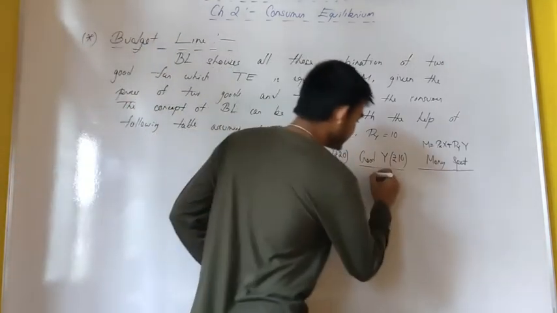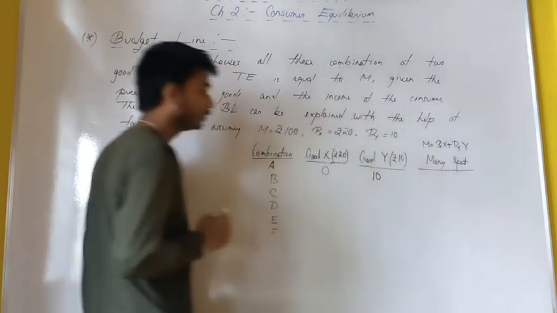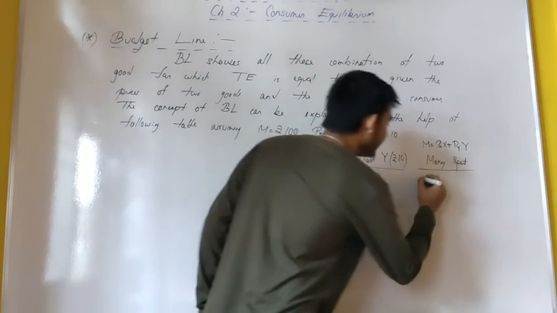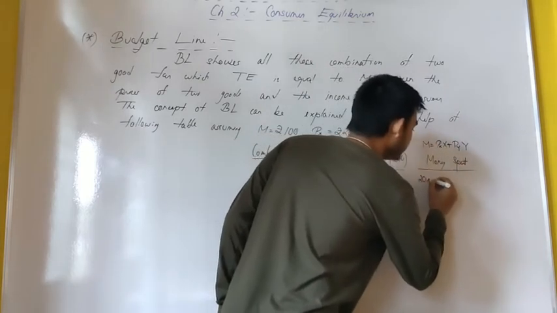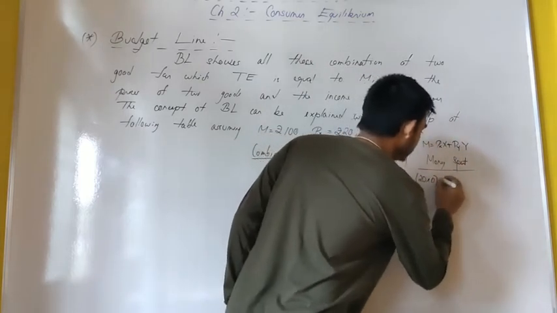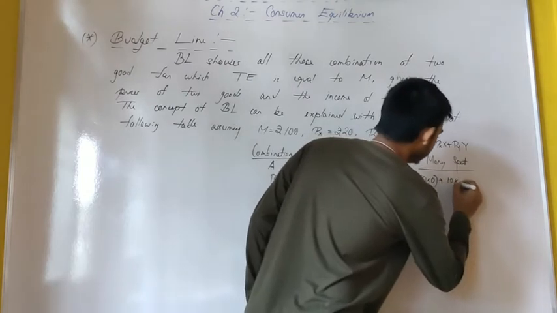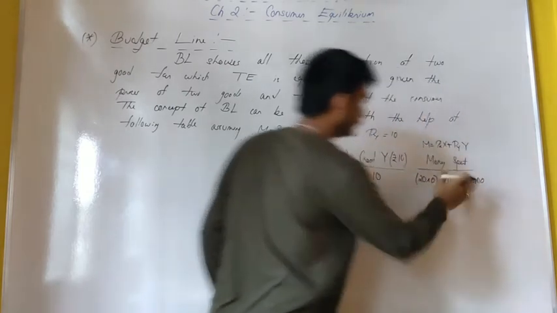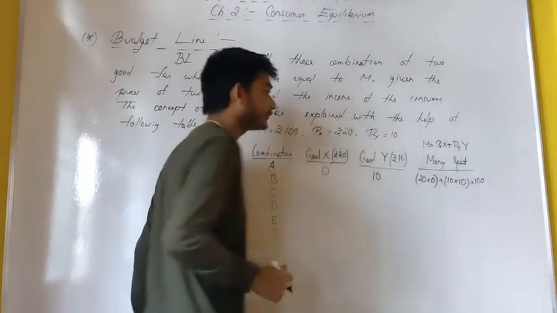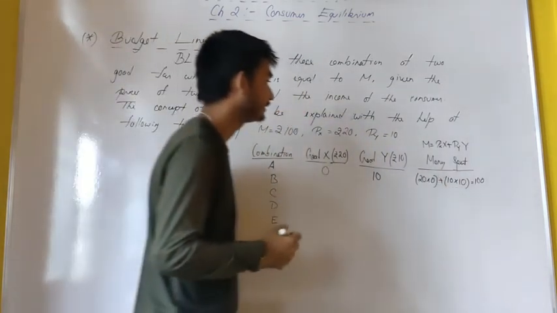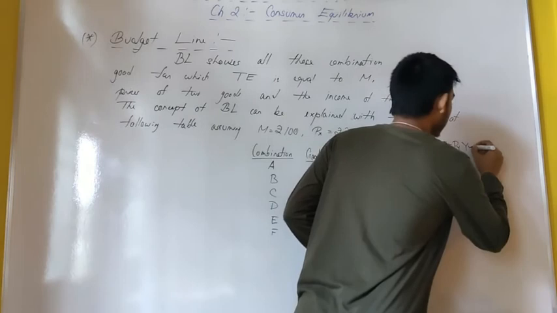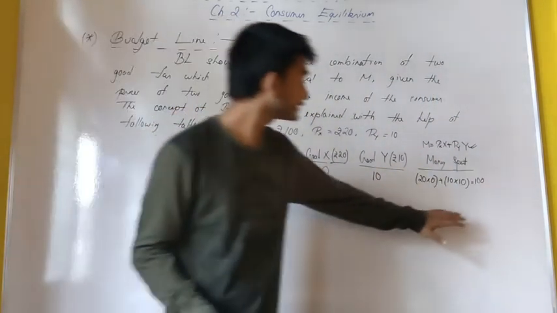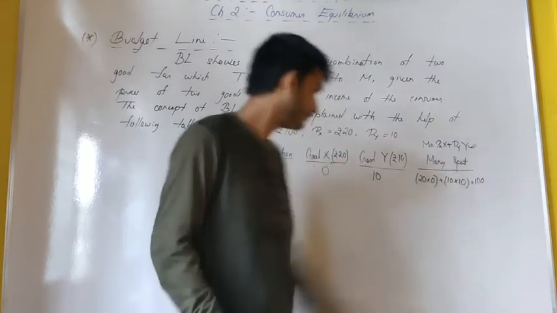He can purchase 10 units of good Y. Now let me see. What is my PX? PX is rupees 20. How many units have I purchased? 0. And 10 into 10 is 100. So I have satisfied the condition that my total expenditure is equal to my money income.